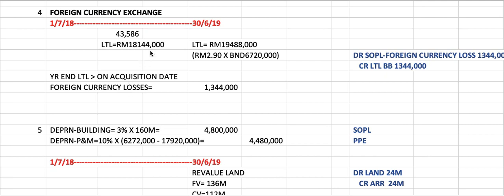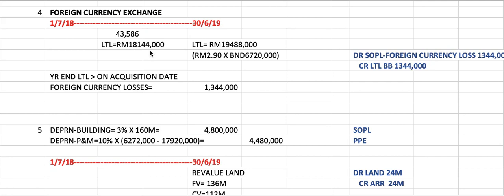Just because you borrow from outside, it is affected by the changes in the currency. Even though when you borrow, the rate is much lower, at RM 2.70, when you report in the financial statement, you have to report as at the end of the year. So there's a discrepancy in the exchange rate, and that rate has increased to RM 2.90. Therefore, you have to bear that liability. An increase in liability is not good for you because you need to pay more, even though when you made the borrowing, it was much lesser.